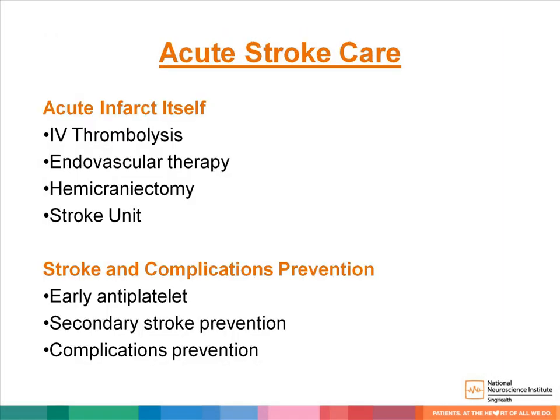In terms of acute stroke care, the most important part is the acute infarct itself, the things that we can do in order to salvage the penumbra area in order to help with the patient's functional disability. Subsequently, stroke as well as complication prevention is what we do to help reduce the stroke recurrence rate. Secondary stroke prevention is very important as we can help to reduce the risk of recurrent stroke, and these are the things that we have to do, especially with ultrasound carotids, to identify whether there is presence of extracranial carotid artery stenosis.